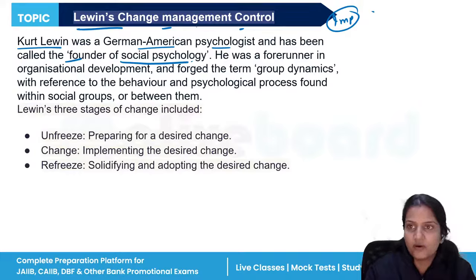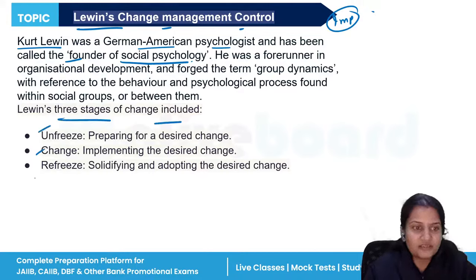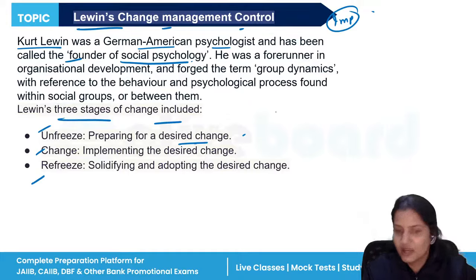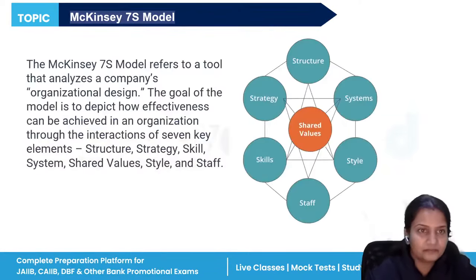If you want to change the organization, first of all, you have to prepare your people for the change. So Lewin's three stages of change are unfreeze, change, refreeze. First, you prepare your employees for a desired change, then implement that change. After implementing, you need to adopt that new change, that is refreeze.